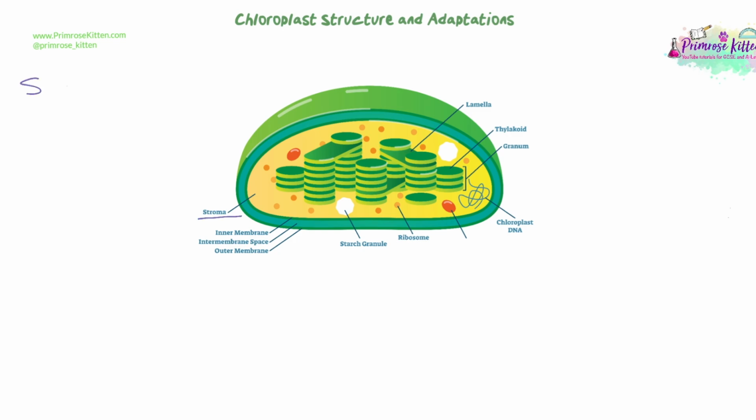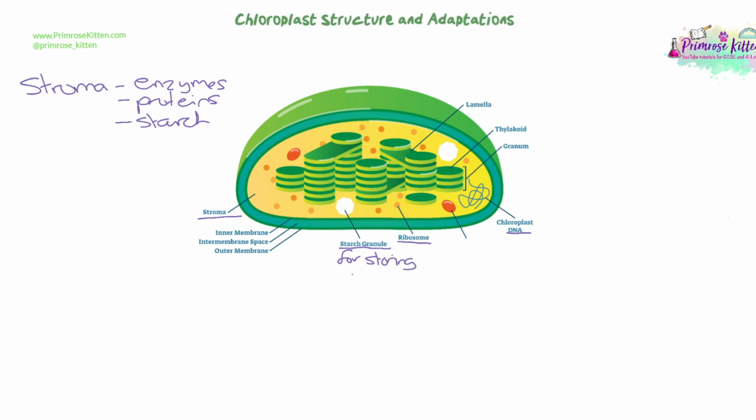Much like with the cell and the cytoplasm, the stroma is a gel-like fluid that is inside the chloroplast, and it contains all the things that are required for reactions to happen in the stroma. So it's got enzymes, it's got proteins, and it contains some other things that are useful to the chloroplast and allow it to carry out its functions. So there are starch granules, which are used as a method of storing glucose, which we're going to be producing from photosynthesis. There's also DNA and ribosomes, which allows the chloroplast to make its own proteins that it needs for photosynthesis, which means it doesn't need to rely on them coming in from the outside cell.